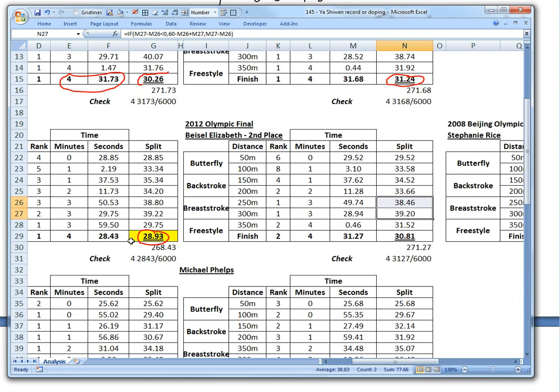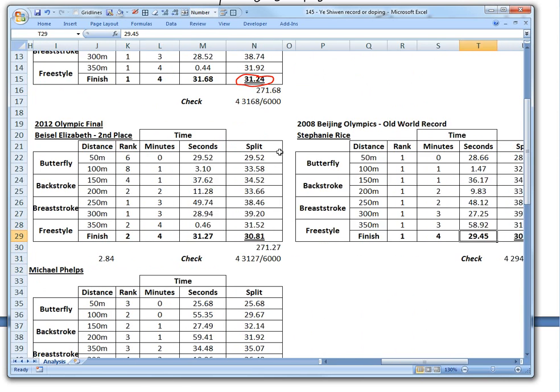But then Ye Shiwen, with this ridiculous last 100 meters, even if you consider her just-below-30-seconds first 50 meters of the last 100 meter freestyle, went almost 4 seconds faster than Elizabeth Beisel, but then ended with a 3 seconds faster race. So 2.84 seconds faster than the favorite of the race. And remember, Ye Shiwen's only 16 years old.